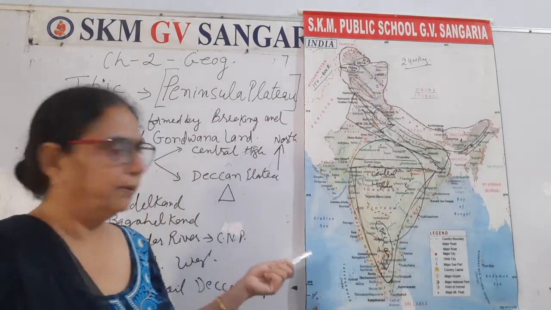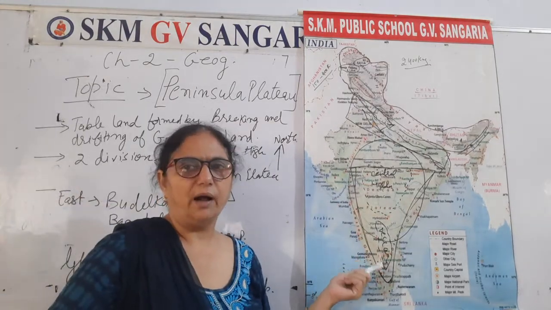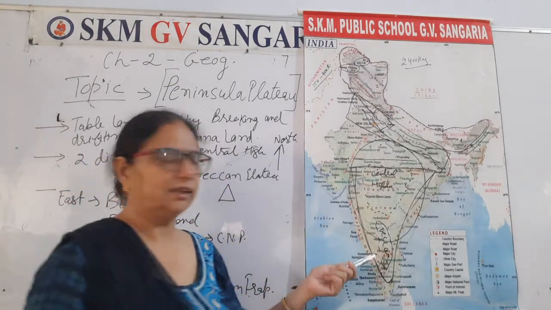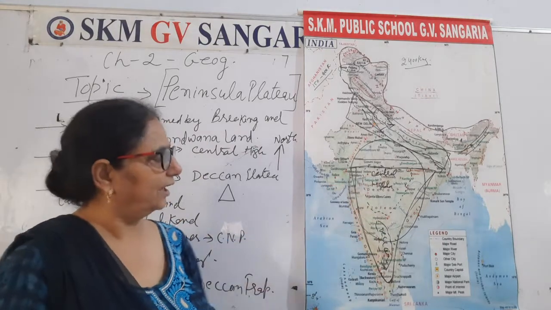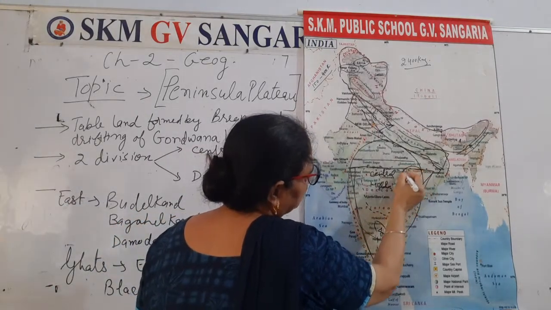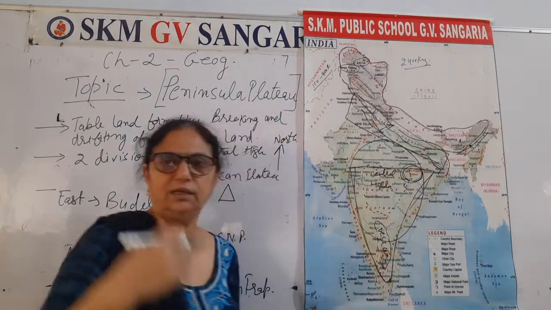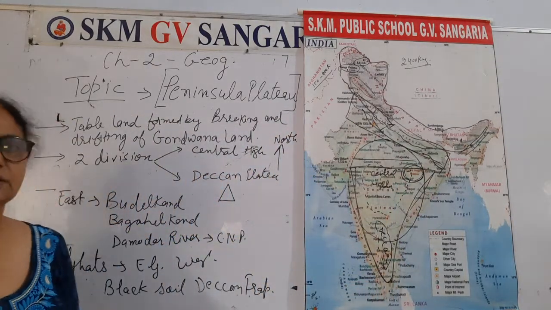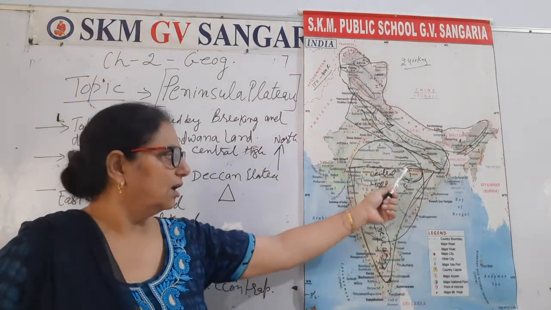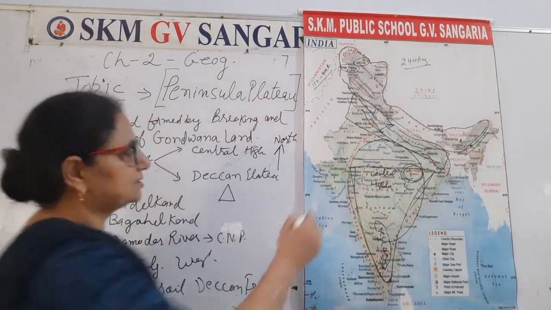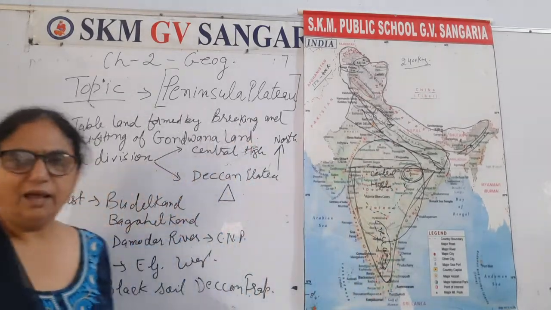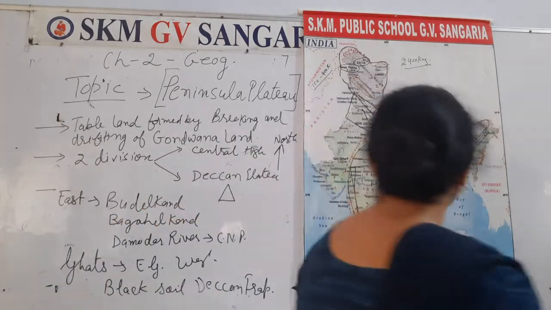It was ruled by Chola kings, Pandyas, Cheras, such types of Cholas and Pandyas were there. So this is the Central Highland, and here it is the Chota Nagpur Plateau. The easternmost side of the Peninsula Plateau is Chota Nagpur Plateau, and this is the Central Highland, and this is the Deccan Plateau. Right?